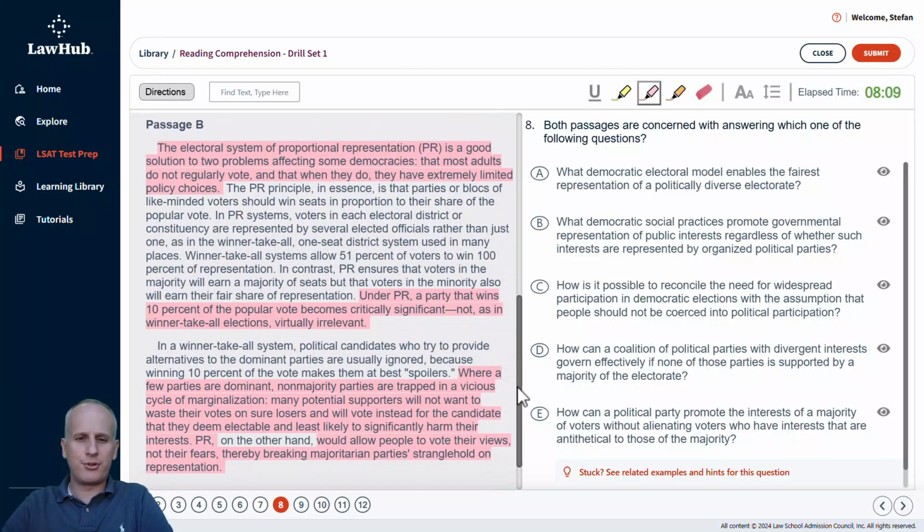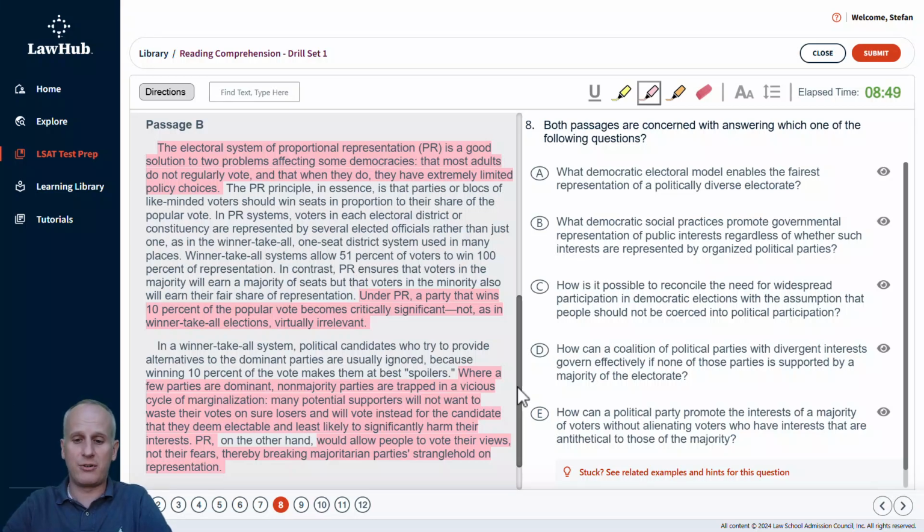The electoral system of proportional representation, or PR, is a good solution to two problems affecting some democracies: that most adults do not regularly vote, and that when they do, they have extremely limited policy choices. Under PR, a party that wins 10% of the popular vote becomes critically significant, not as in winner take all elections, virtually irrelevant. Where a few parties are dominant, non majority parties are trapped in a vicious cycle of marginalization. Many potential supporters will not want to waste their votes on sure losers and will vote instead for the candidate that they deem electable and least likely to significantly harm their interests. PR would allow people to vote their views, not their fears, thereby breaking majoritarian party stranglehold on representation.